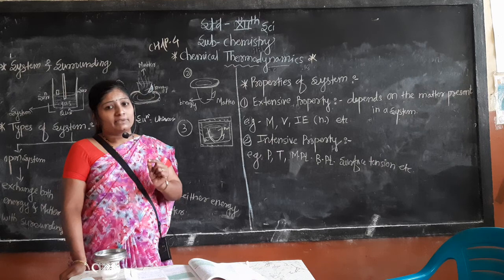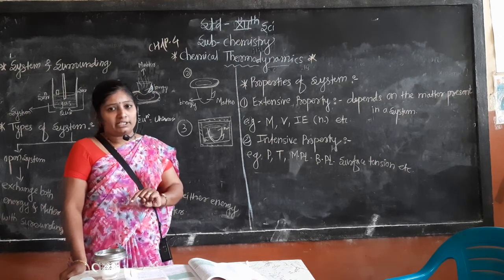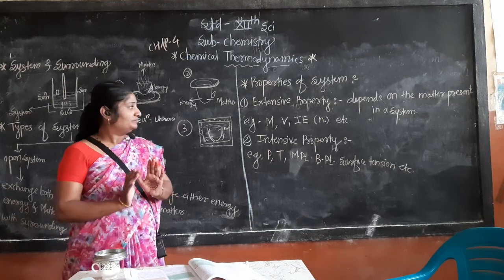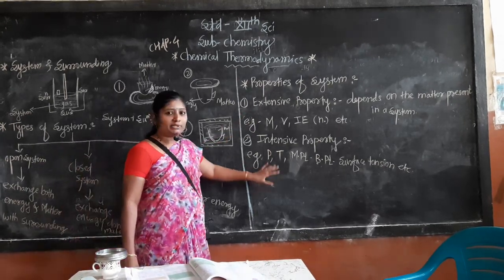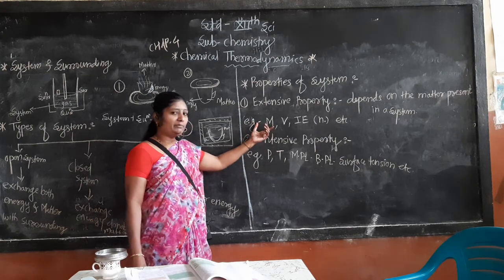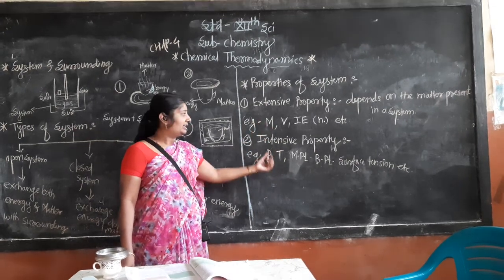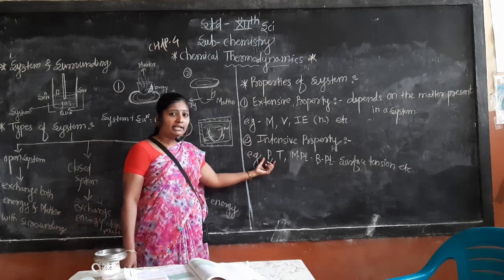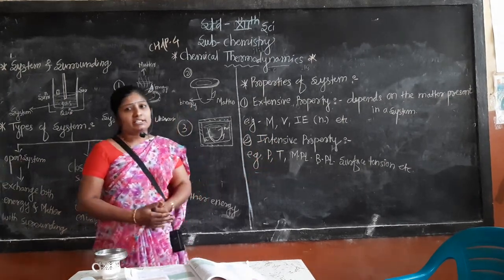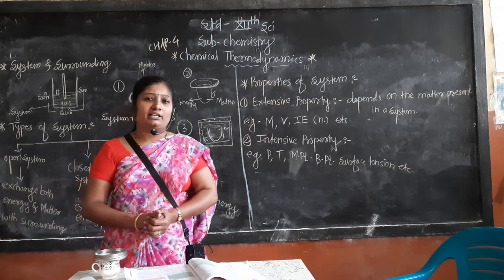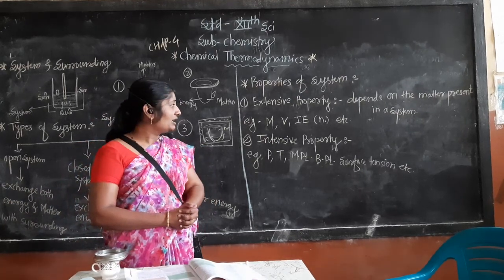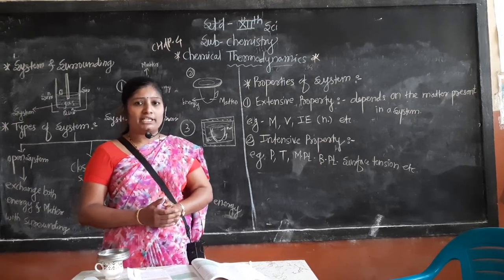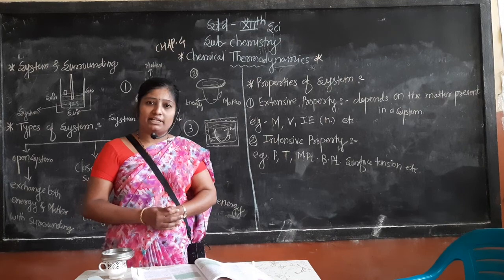One mark question: give some examples of extensive property and some examples of intensive property. They are not the same, totally different properties. This property is dependent, this property is independent. Next concept, state function, will be discussed in the next lecture. So guys, I hope you understand. Any queries or difficulty, discuss with me. Thank you.